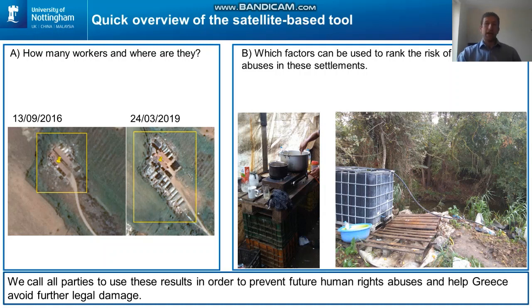In short, we can now estimate how many informal settlements, housing units, as well as vulnerable people, in this case migrant workers, are located in the strawberry picking region of Nea Manolada. In addition, by using decision analysis methodology and interviews with local migrant workers, we identified the factors that can be used to rank the risk of human rights abuses in these sites and therefore identify where immediate action is needed.